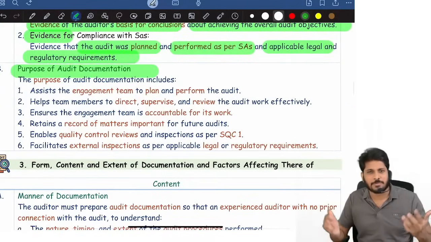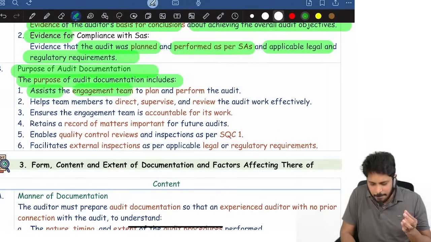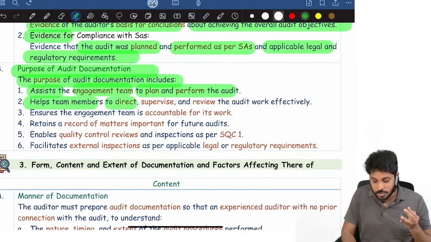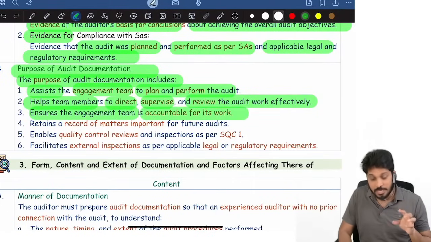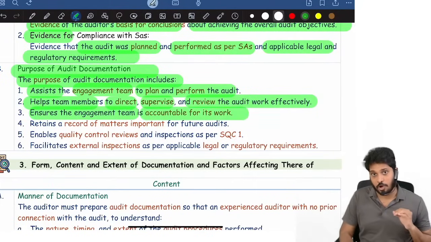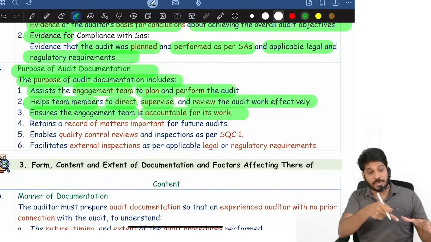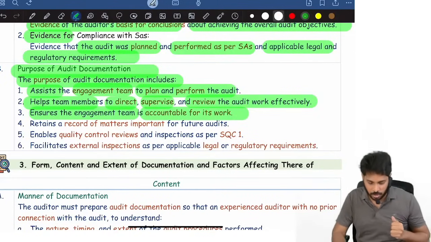Purpose. There are many purposes for which we maintain documentation. It will assist the team members to plan and perform the audit much more effectively. It will help team members to direct, supervise and review work effectively. It will ensure that the engagement team is accountable for the work they are performing, because every team member documents the work he performs, so the partner can see whether his documentation is correct or not. Based on documentation, he can understand whether he worked properly or not.